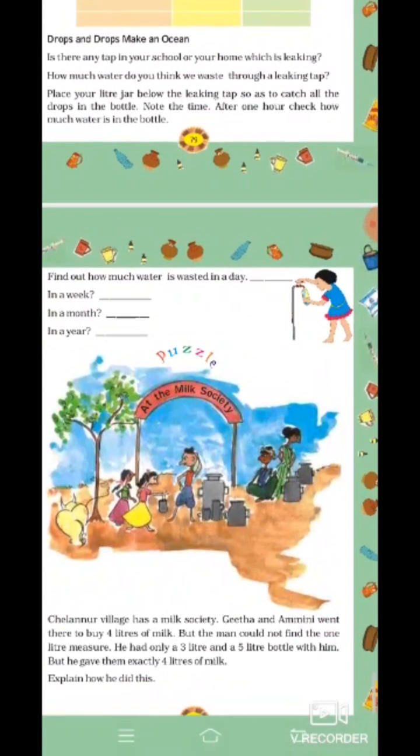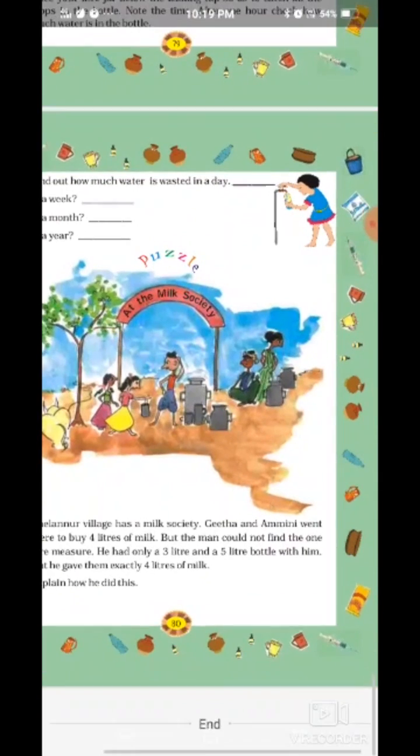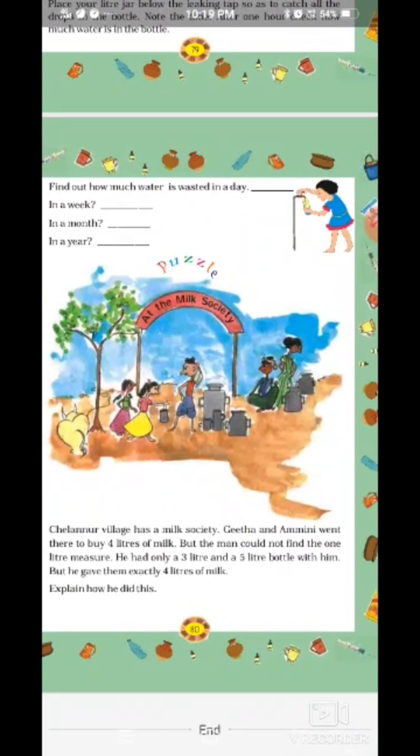Find out how much water is wasted in a day. Okay, do the activity, see where the water is getting wasted and try to keep a note of that. Then try to find out, in a week, in a month and in a year, how much water in total is getting wasted.